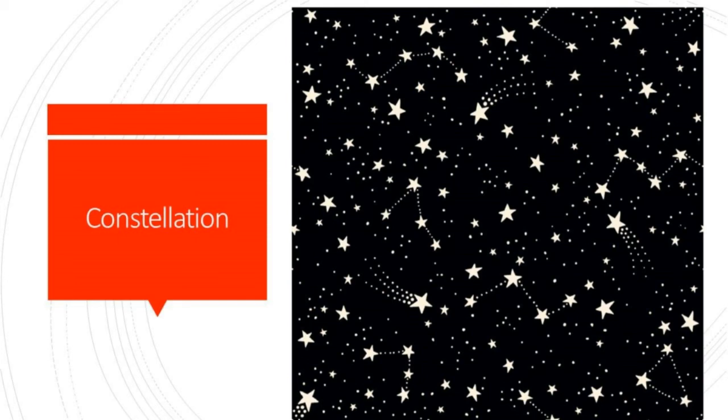Ursa Minor in Latin means the little bear. It lies in the northern sky. The pole star Polaris, that is Dhruva, lies within this constellation. The main group, the Little Dipper, consists of seven stars and is quite similar to that found in Ursa Major.